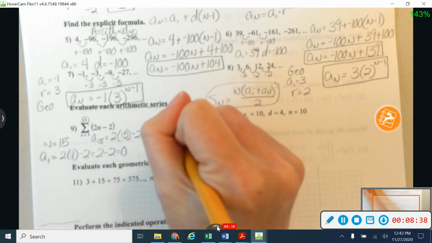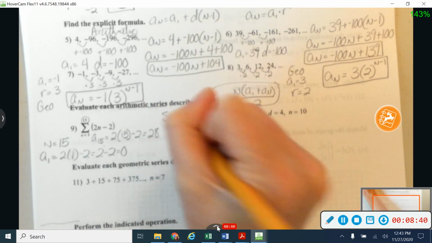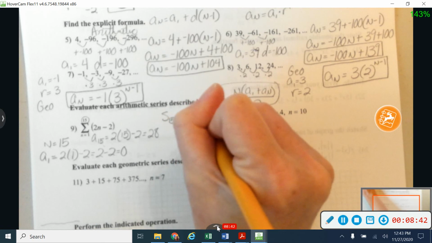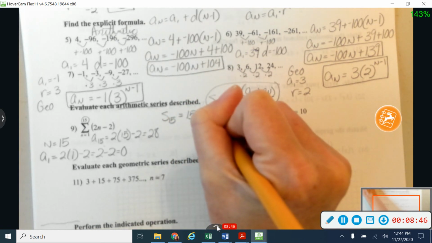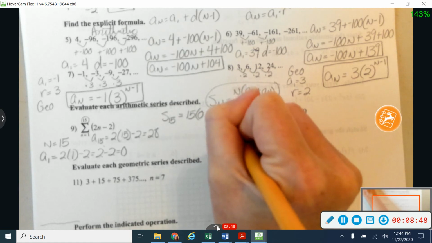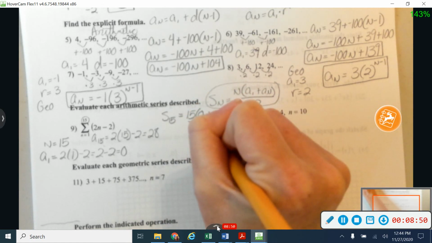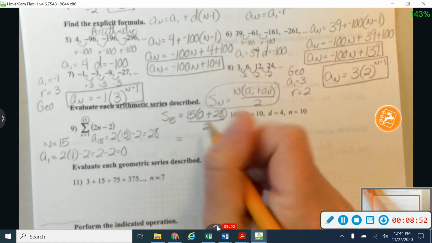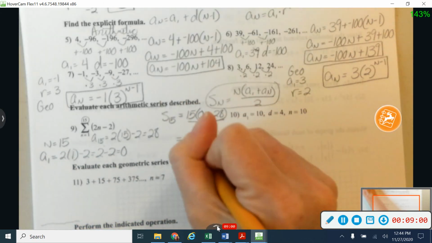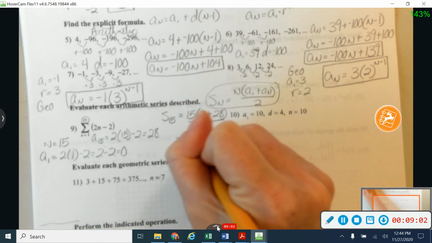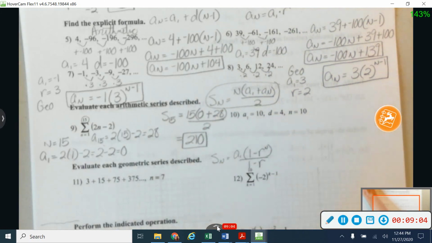Okay, so now I can plug in and find out that s sub 15 is going to be 15 times a sub 1, 0, plus a sub 15, 28, all divided by 2. Alright, and I'm going to say that 0 plus 28 is still 28, and 28 times 15 gives me 420, divided by 2 gives me 210. Okay, so again, I just plugged all those numbers directly into my calculator.